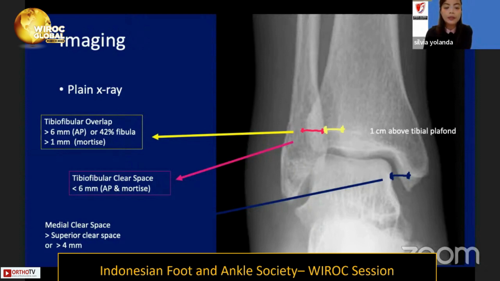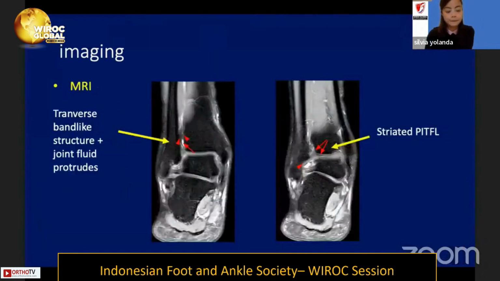Normally, the medial clear space is the same width as the superior clear space. But when we suspect the patient has a syndesmosis injury, the medial clear space will be wider than the superior clear space, or we can measure that the medial clear space is more than 4 mm.